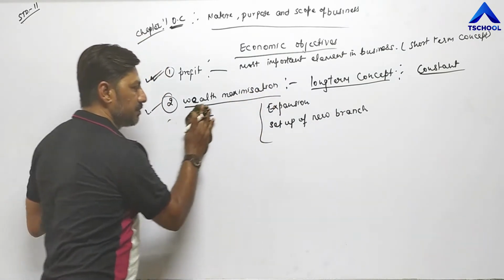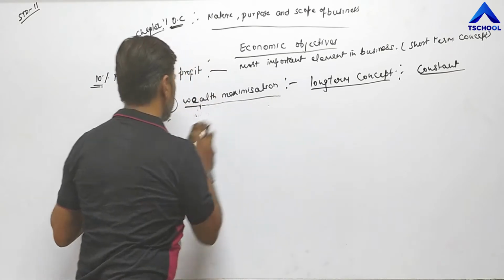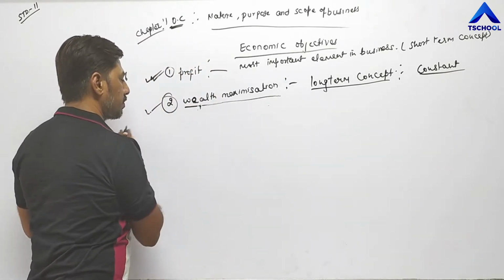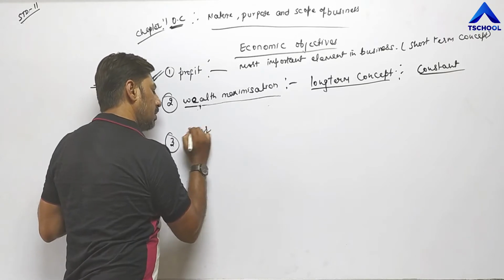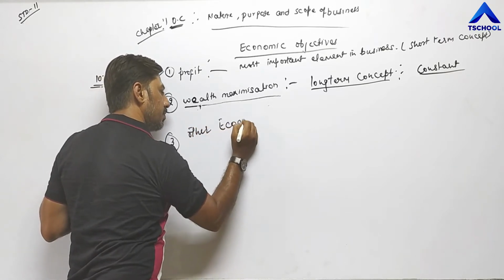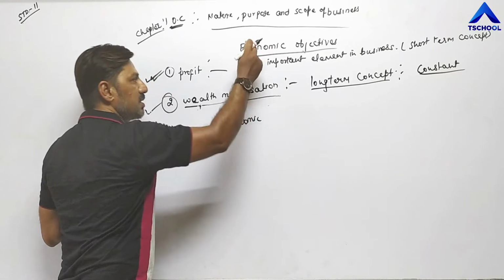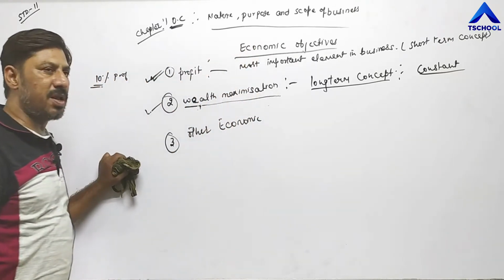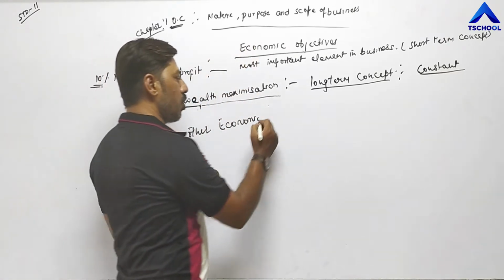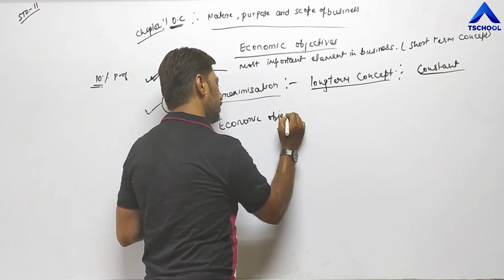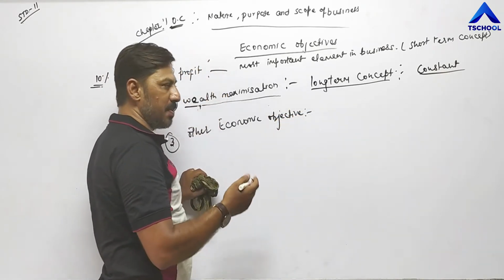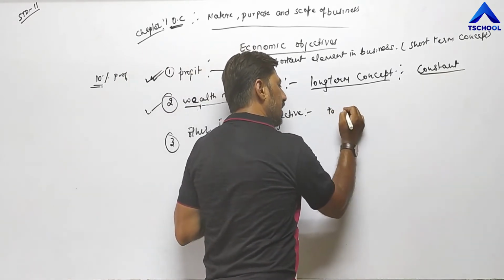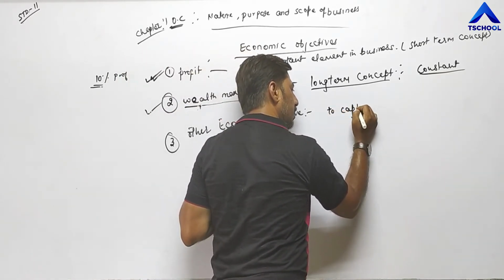And the third point is other economic objectives. Here economic objectives means objectives which are related with money. So other economic objectives, for example, may be to capture a big share in the market.